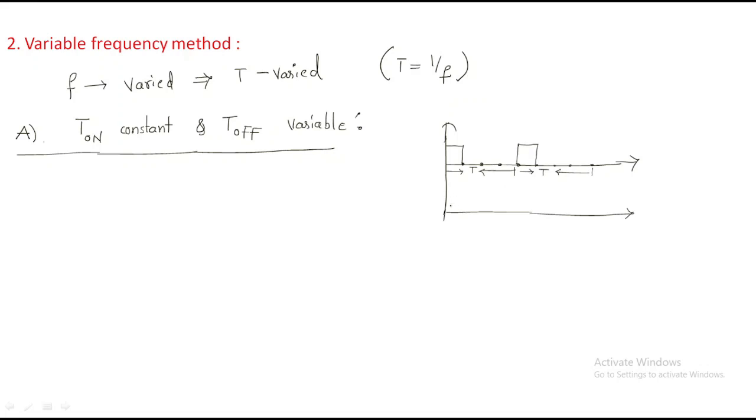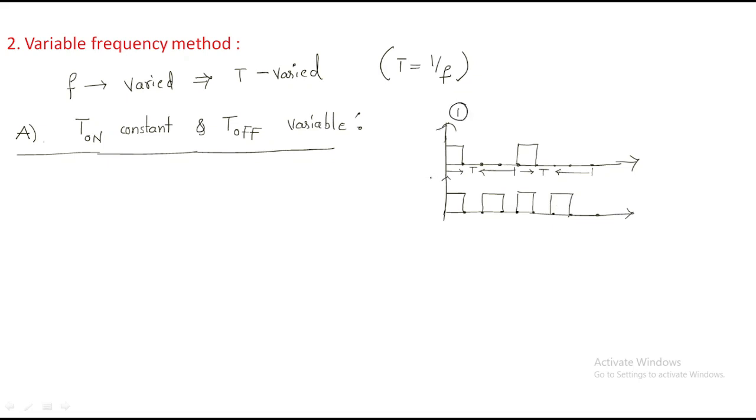Here we keep the on time constant. This is for the first wave. For the second wave, you have to keep the on time constant, but the off time can be varied. Keep the on time constant but decrease the off time. By that, the total time period decreases.